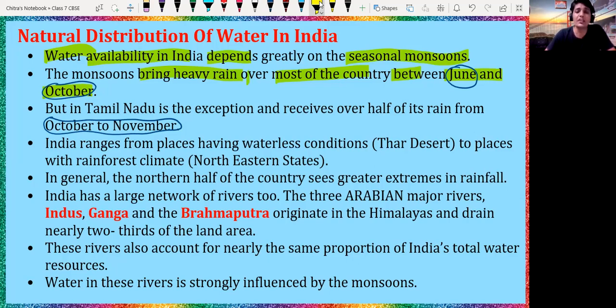Rainfall in India ranges from place to place, from waterless conditions like in the Thar Desert to places with a rainforest climate where most of the rain falls, and that is the northeastern states. Here we have one place called Cherrapunji where heavy rainfall takes place, not all the season but every year.